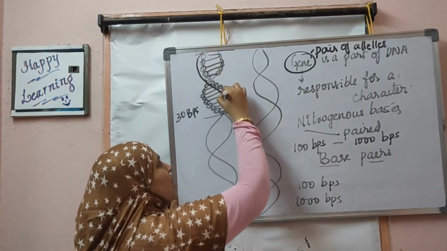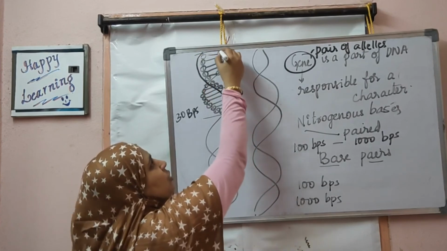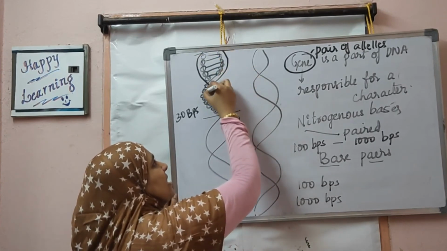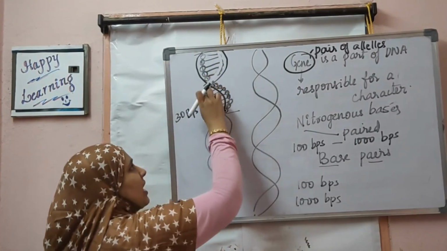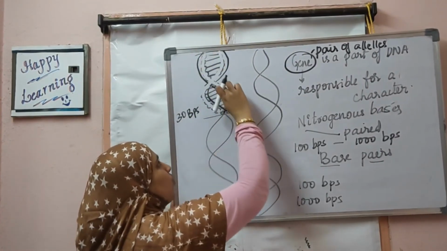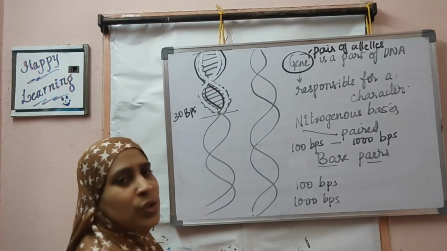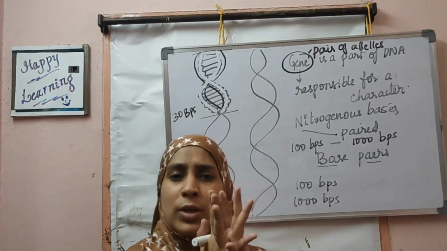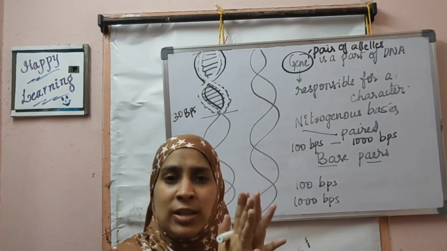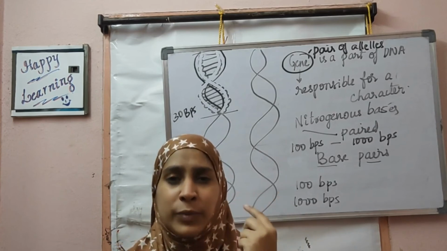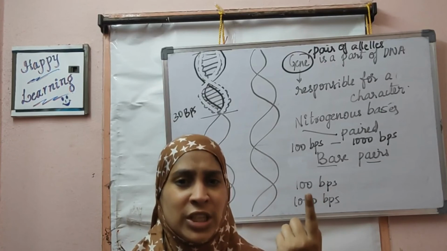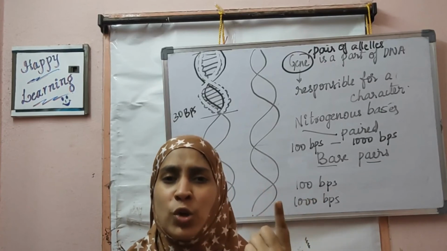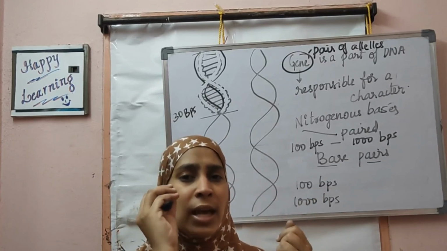This strand of DNA is responsible for one allele, and this is the second allele. So two alleles come together to form a gene. The nitrogenous bases present on one strand of DNA that belong to one gene will make one allele.